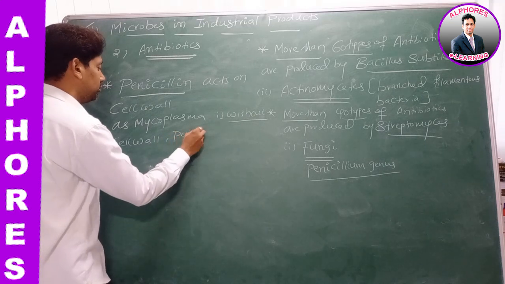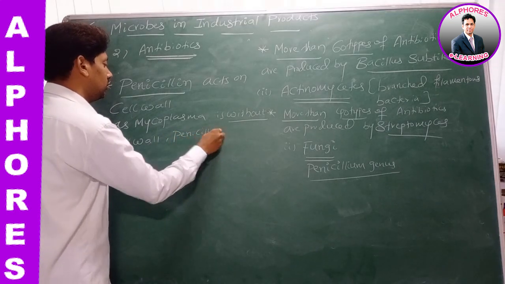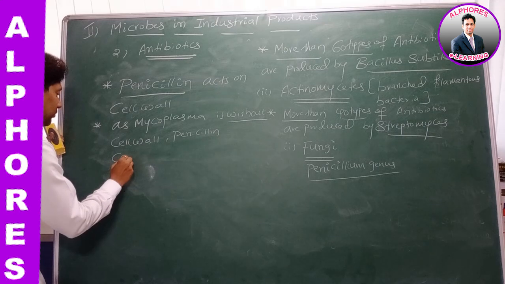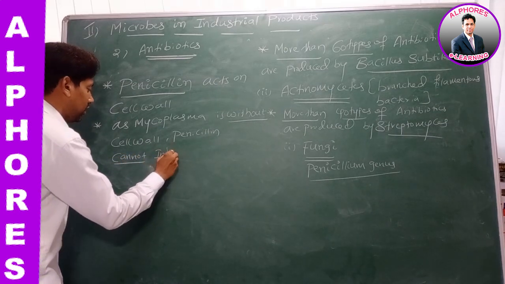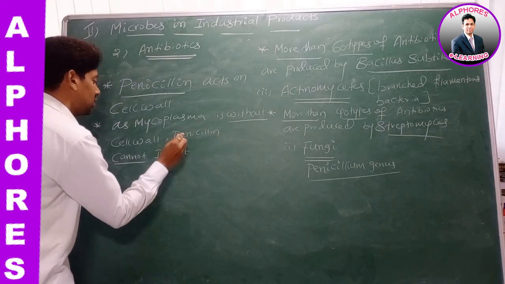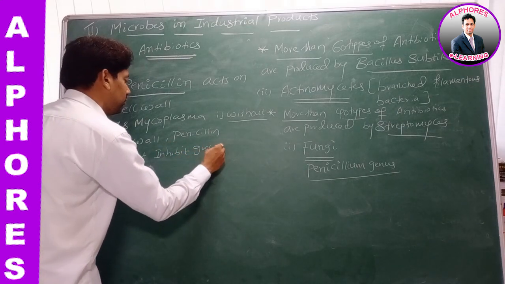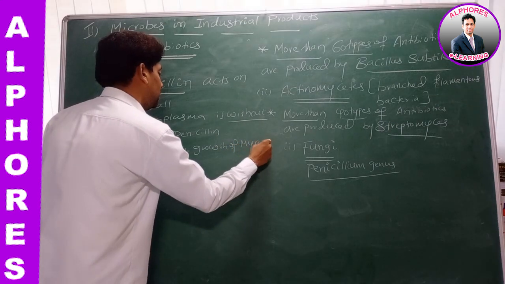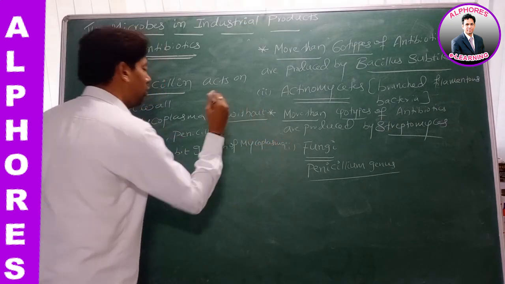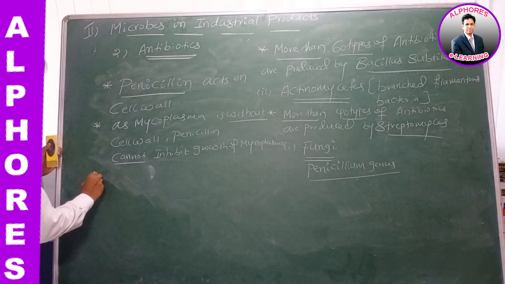Penicillin cannot inhibit the growth of mycoplasma.